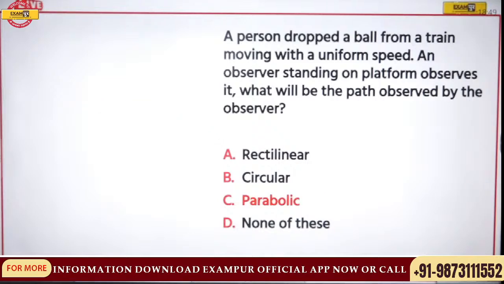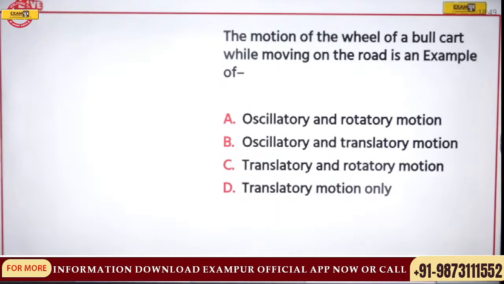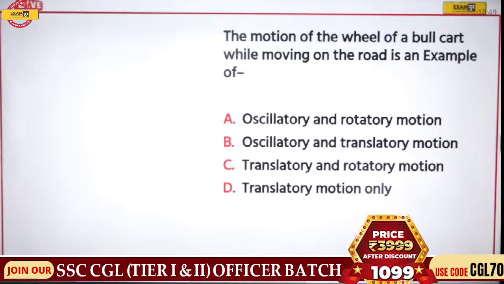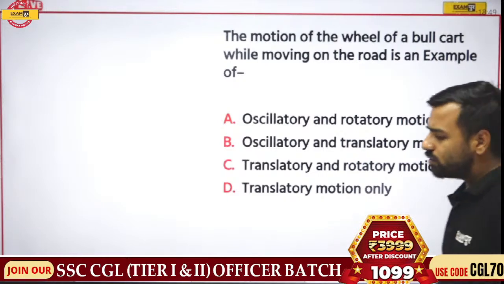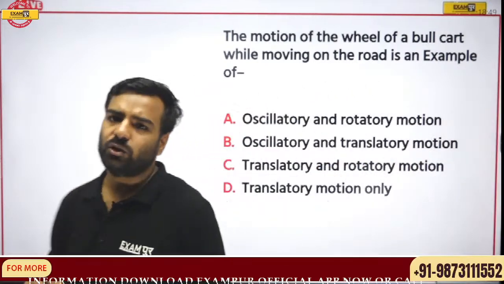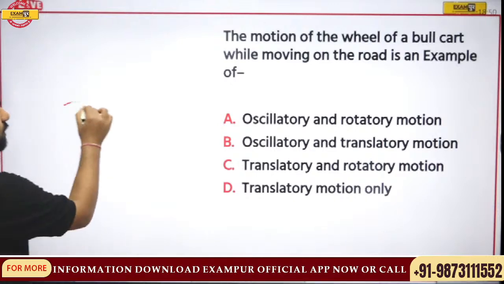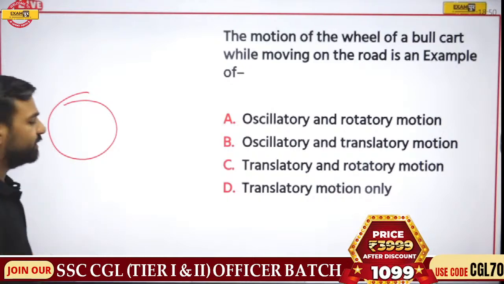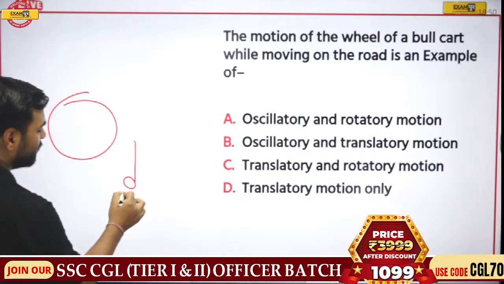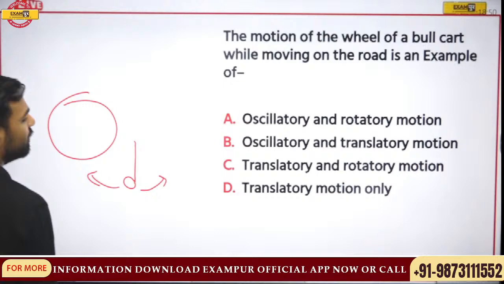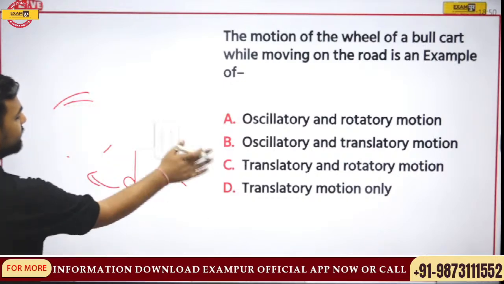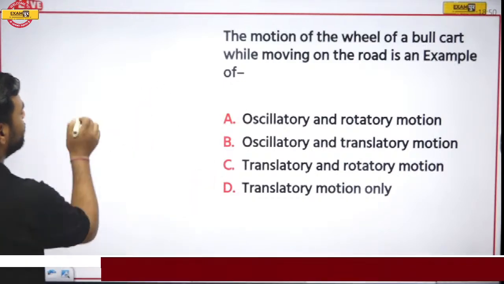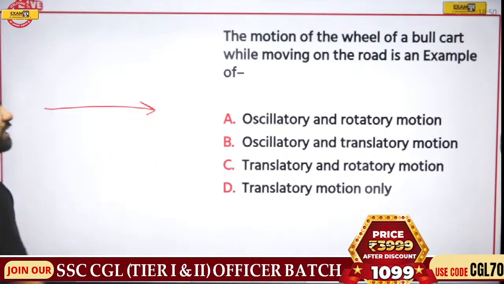So there's the last question for the day. The question is, the motion of the wheel of a bullock cart while moving on the road is an example of dash. So we have understood about several things. When we talk about rotatory motion, we are talking about rotation. When we talk about oscillatory motion, we are talking about a pendulum which is moving to and fro, correct? But if I'm talking about translatory motion, we are talking about motion in a straight line.